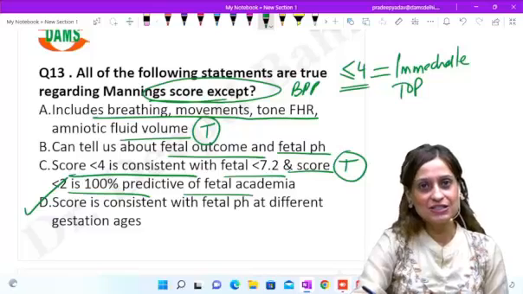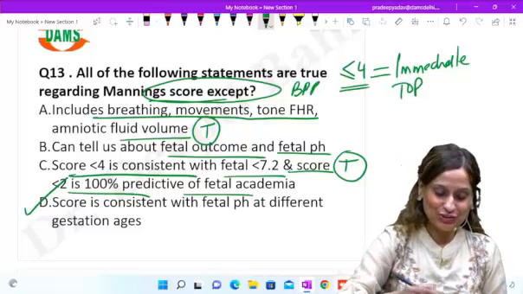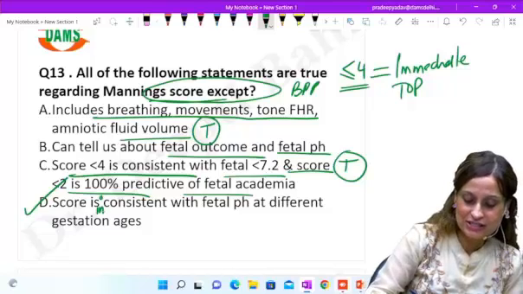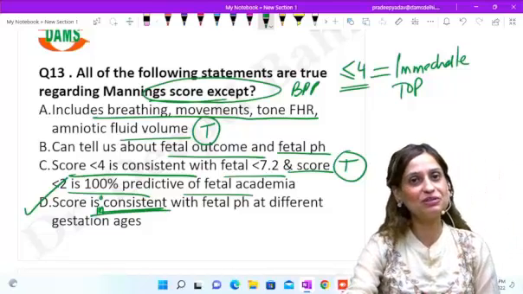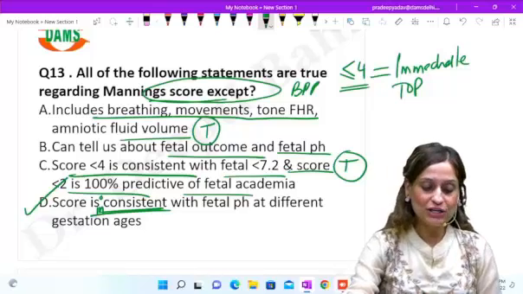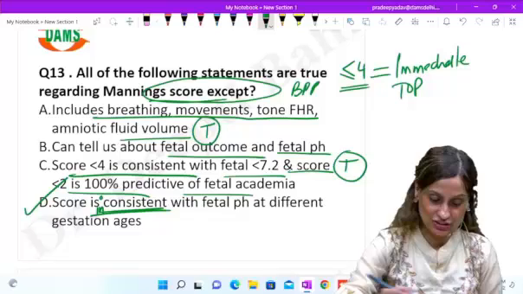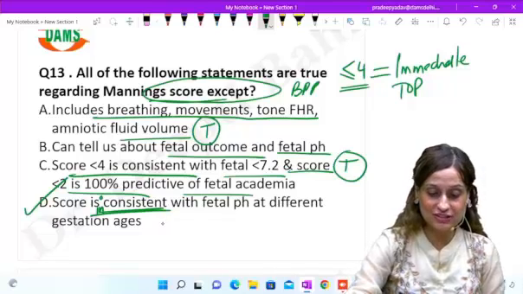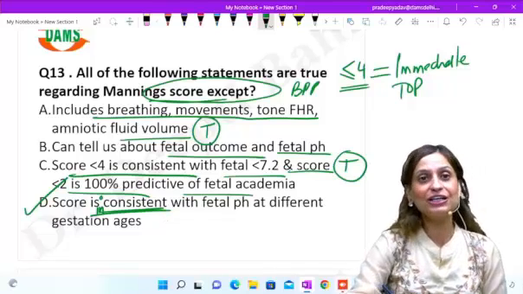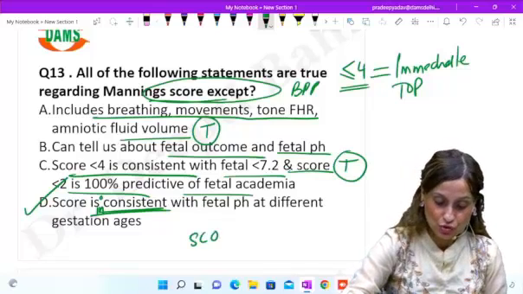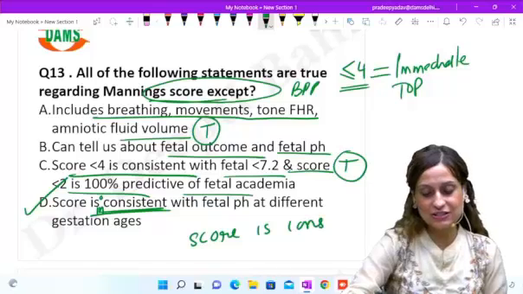The statement was, "Score is consistent with..." so the question got reversed. It was actually, "Score is inconsistent with fetal pH at different gestational ages." Please correct the statement. Because what is the true statement? The true statement is that the score is consistent.